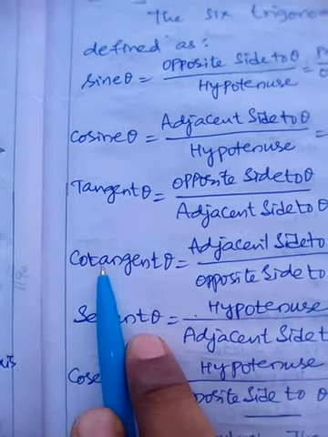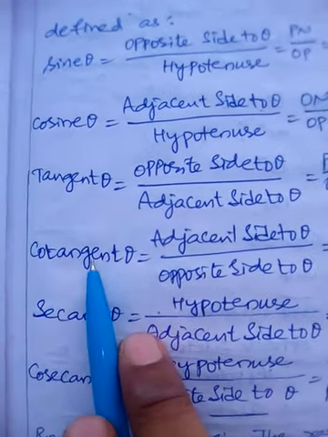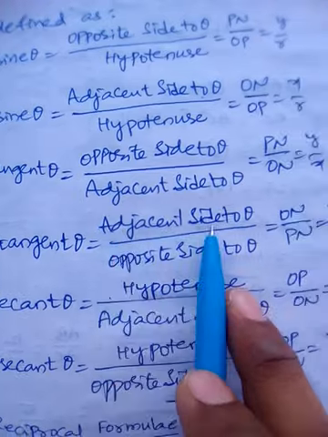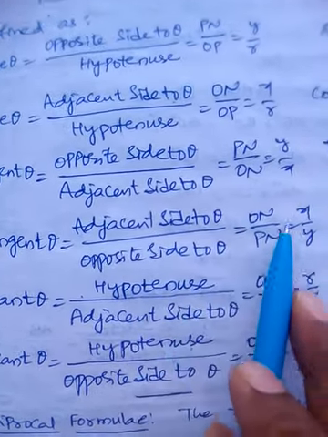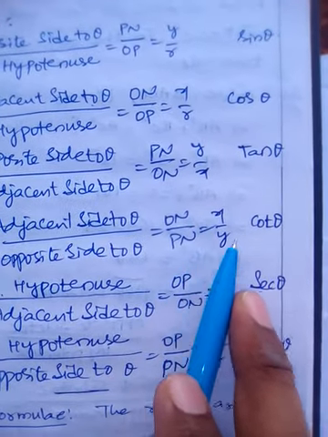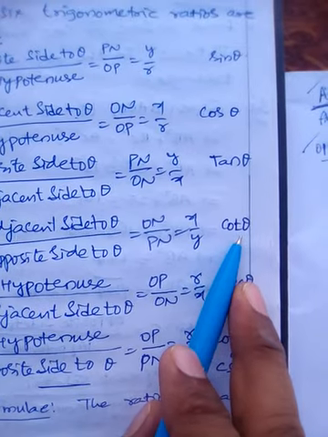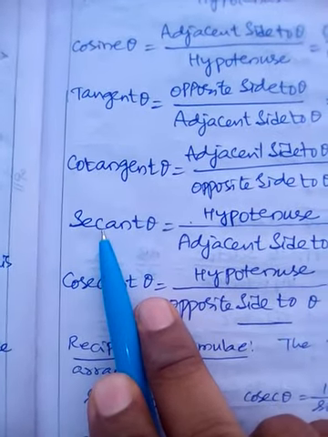Cotangent theta. Next ratio is cotangent theta. Cotangent theta is defined opposite to tangent theta, that is adjacent side to theta by opposite side to theta. This is x by y, which is shortly called cot theta.